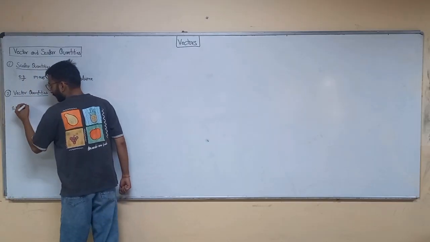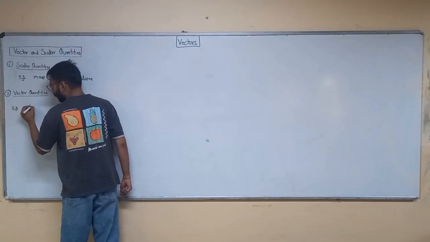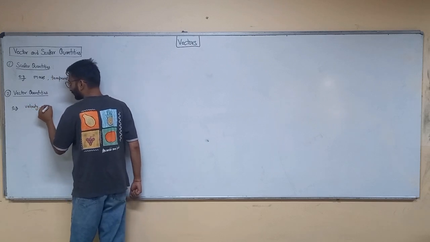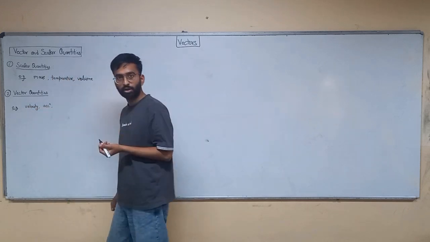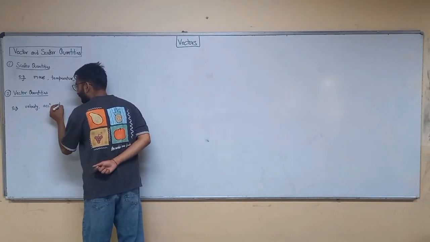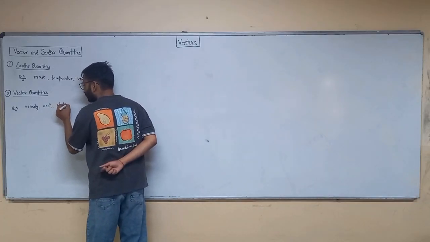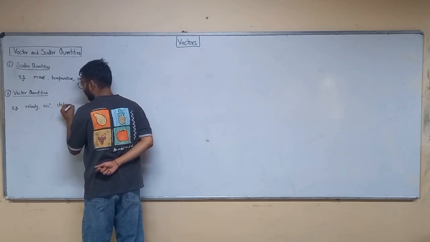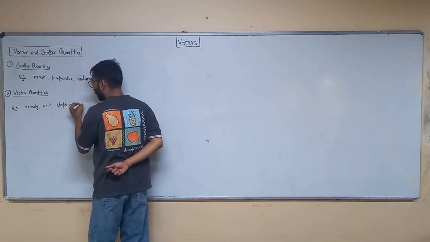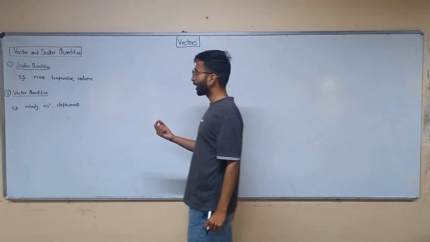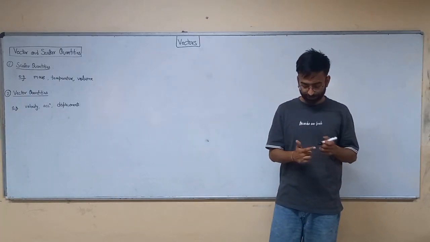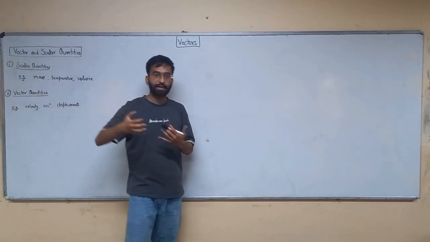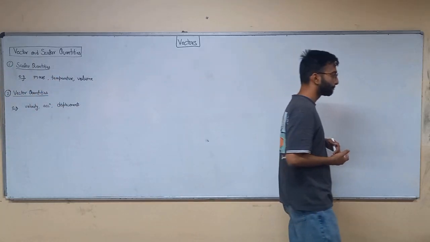For example, velocity is a vector quantity. Alright. Acceleration is also a vector quantity. Displacement, you have studied all those things in your physics class. Velocity, acceleration, these are vector quantities. Alright. So everything clear about scalar and vector quantities? Any doubt regarding it? Okay.